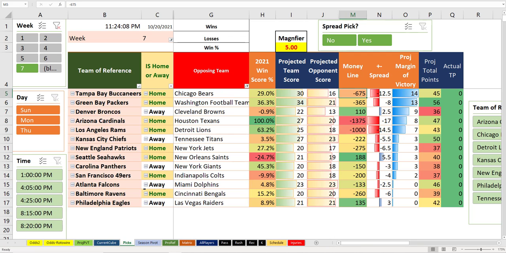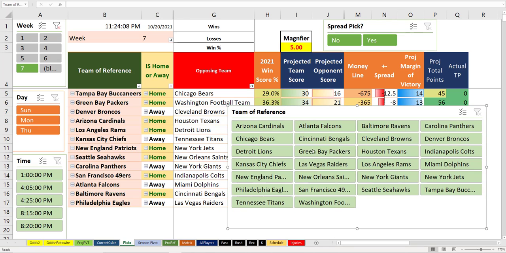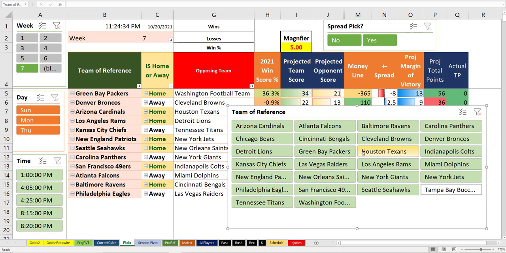Let's look at the rest of the week where we can start to draw some conclusions for Sunday. After making those adjustments that I talked about, you have Tampa Bay over the Bears. Seems pretty reasonable. They're favored by 12.5. It thinks they win by 14. It's one of those games where I don't know what to tell you because the line's terrible, so you probably stay away from it. It's almost an unbettable game with Tampa Bay, even though they're supposed to win.